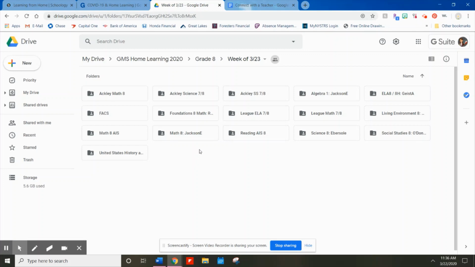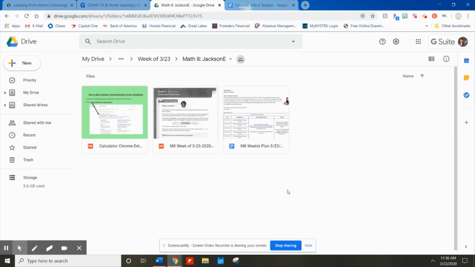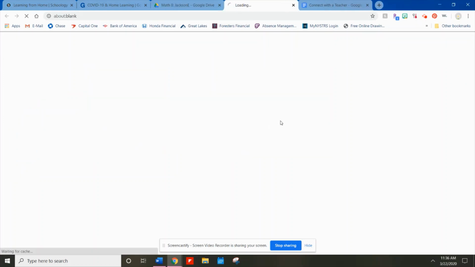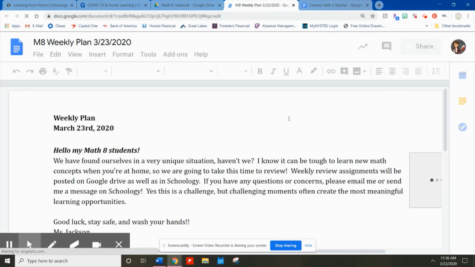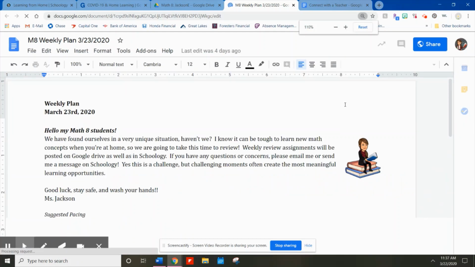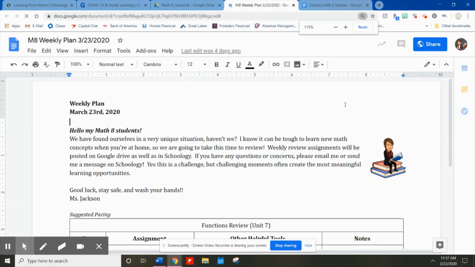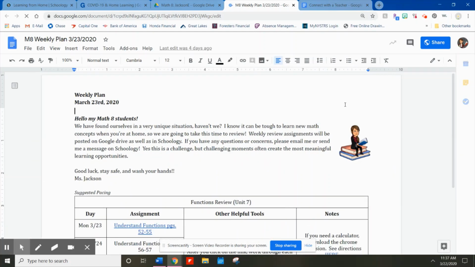Obviously I'm going to do math, so we're going to click on my folder for math. What I suggest is always go to the weekly plan first, because that's going to lay out what you're doing for the whole week. It kind of looks intimidating because there's a lot of information on it, but don't be intimidated. I just want to give as much as possible. If you don't get through it all, that's okay, but I also don't want you guys to get bored. If you need something to do, I wanted to give you a lot of things.